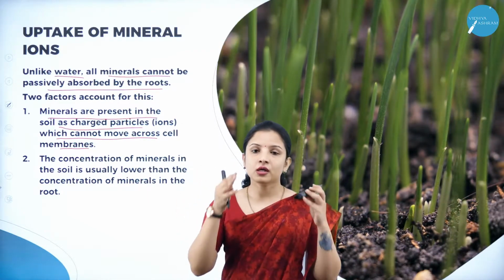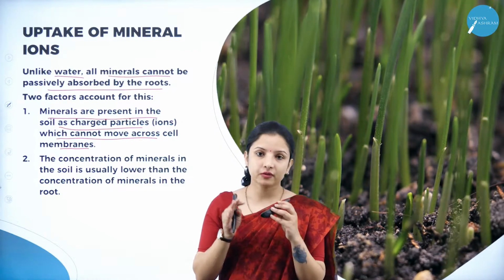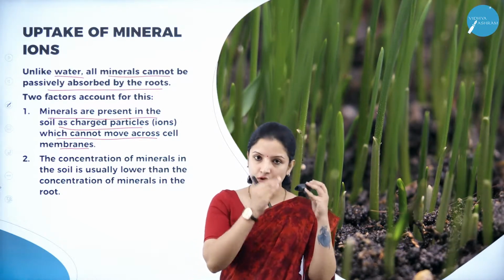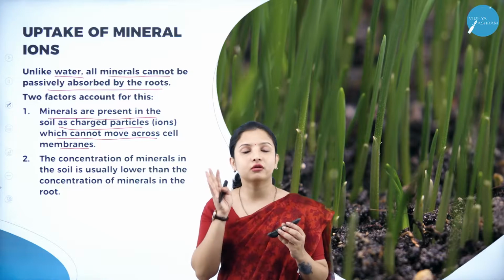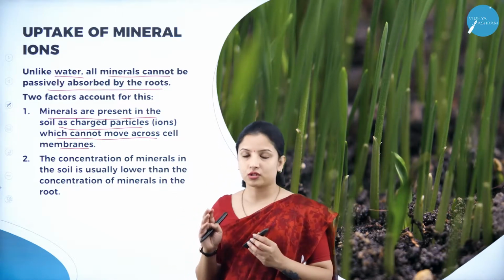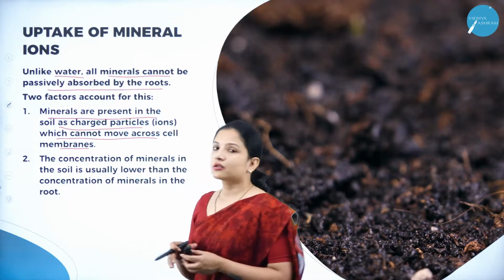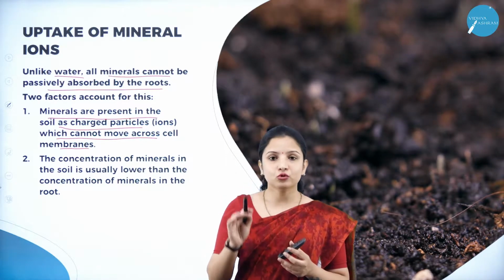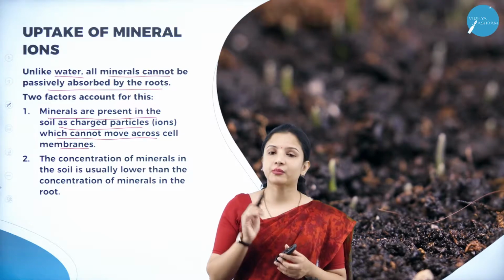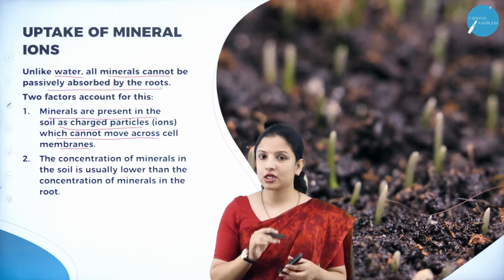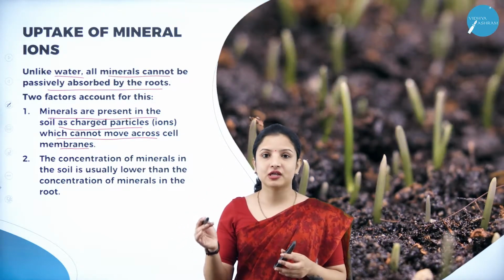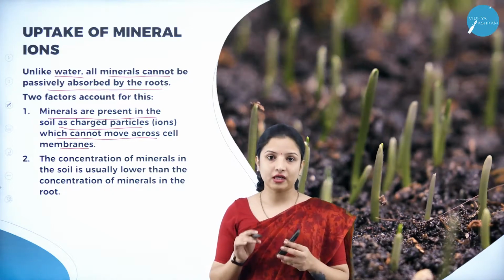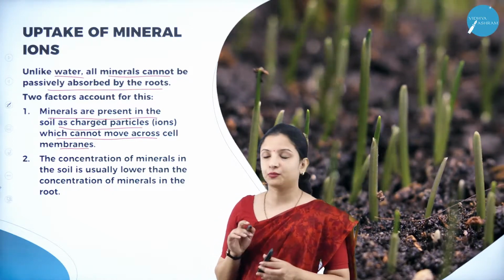So the mineral ions will be moving from a region of lower concentration to a region of higher concentration into the root, right? Therefore, it cannot move passively, because we all know that the movement of any molecule from a region of lower concentration to that of higher concentration requires a lot of energy. Therefore, it is an active transport, right?